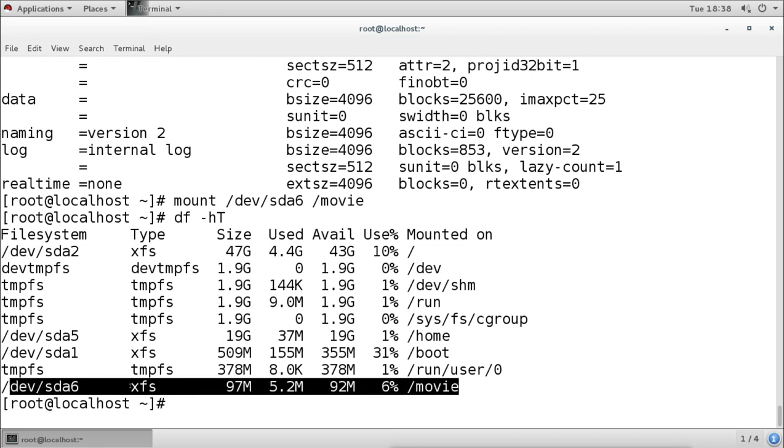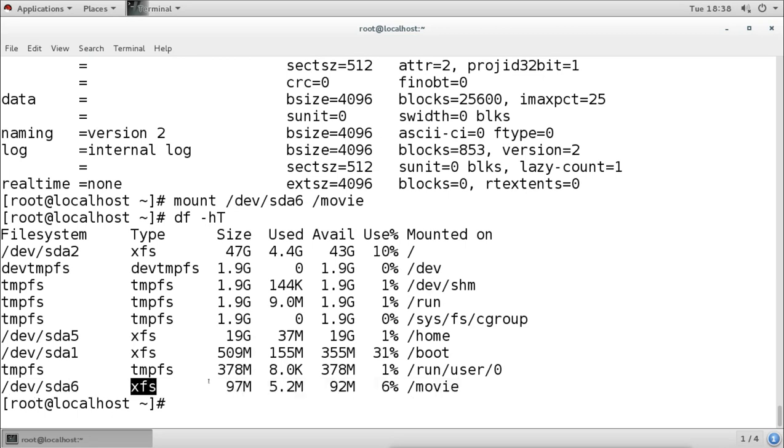The total size is 100 MB. Some size is missing because of the file system information. It has used 5 MB, and the available space is shown here. So this is what we have created: a new partition, and we have mounted the partition on this directory.